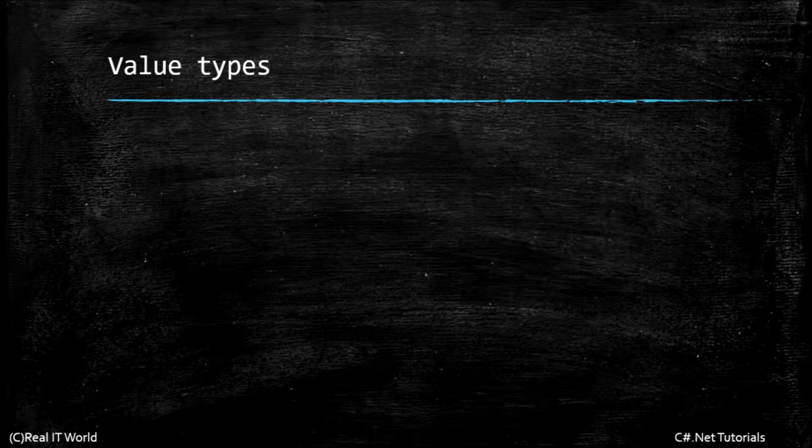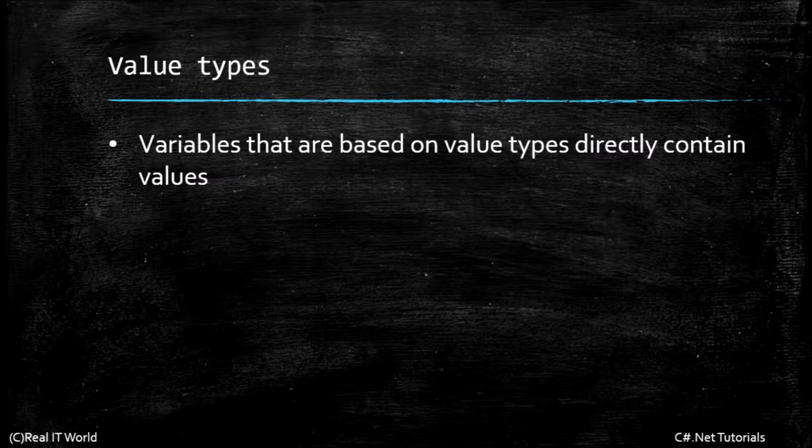What is the value type first? Variables that are based on value types directly contain values but not references. Value types can hold values directly but not references to the values. That means value types store data inside stack memory. Let's look at an example.